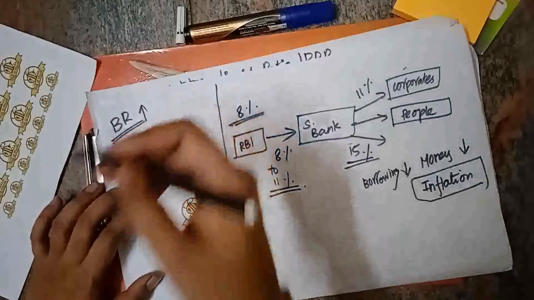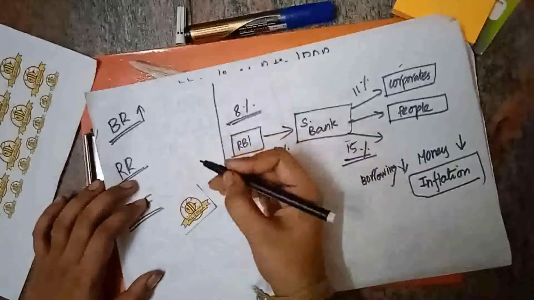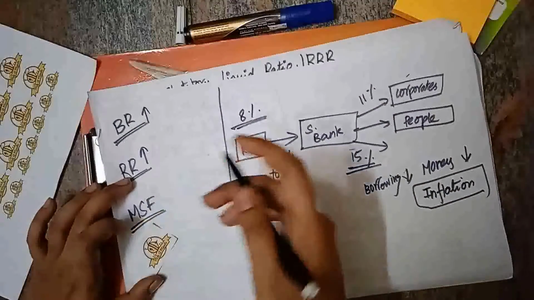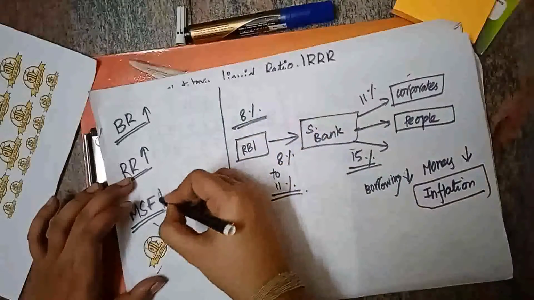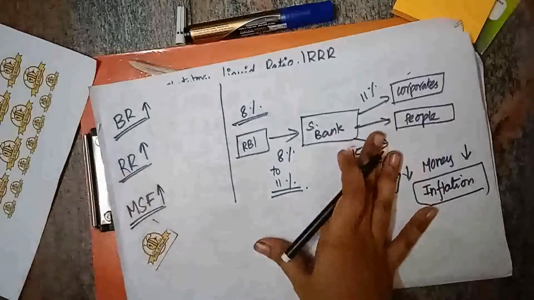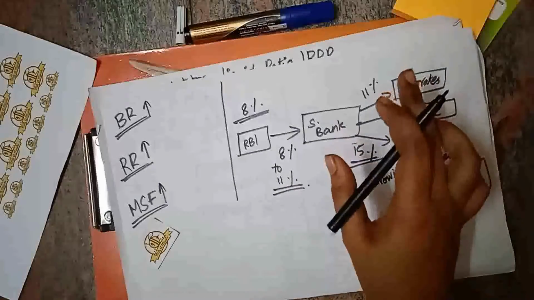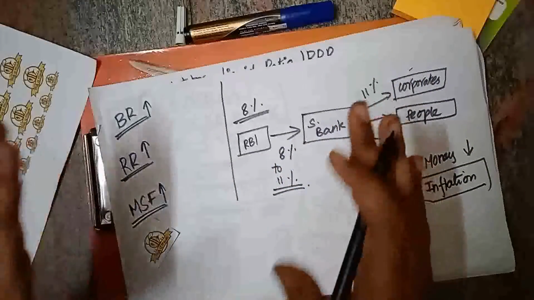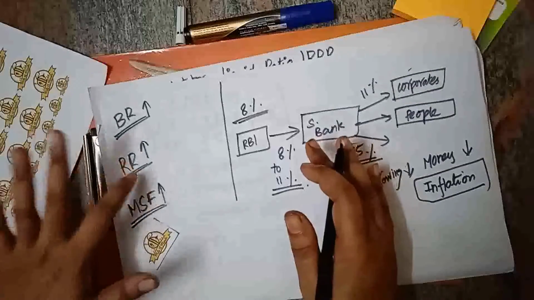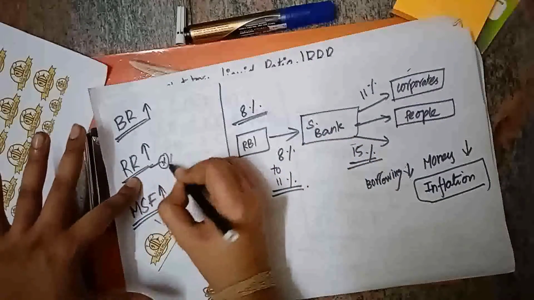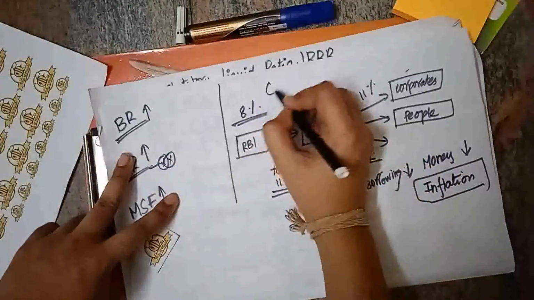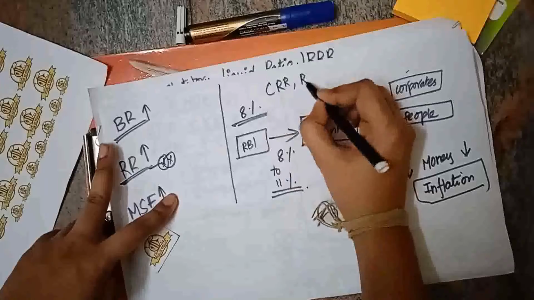Reverse repo rate is one which is for short term loans. If it is increased also, the borrowings will be reduced. Marginal standing facility is for overnight loans. If it is increased also, then automatically the same thing happens. But most of the corporates will get only short term loans. So, by increasing the repo rate, most of the time inflation will be brought under control. The two major things are cash reserve ratio and repo rate.